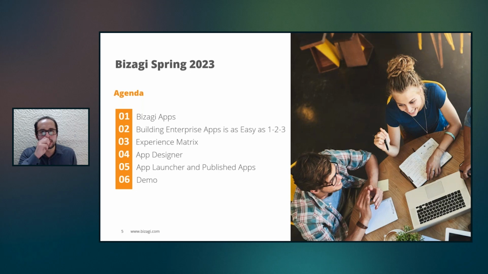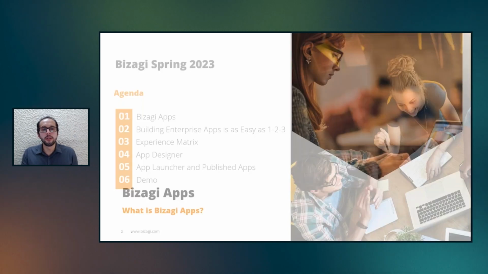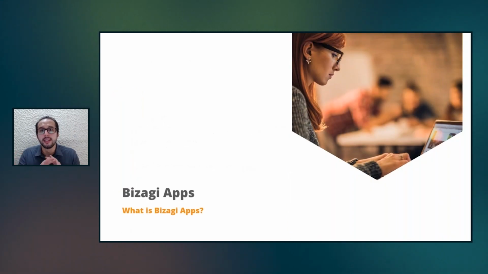So we will see what's the meaning of that. Then we will just jump into some details about what the experience metrics are, what is the app designer, what is the app launcher, and what are the new published apps that we have. And we will end with one quick demo, so you will be able to see how everything that I will be talking about during the presentation is now reflected in our platform and how you can use all those features to actually make better applications.